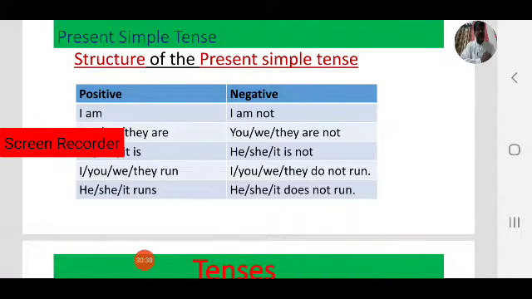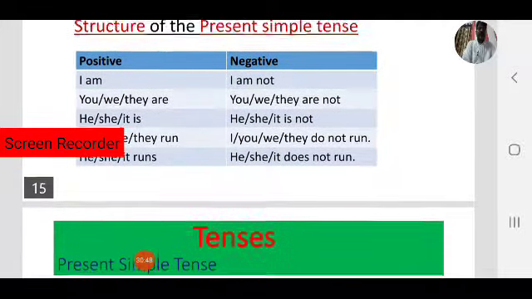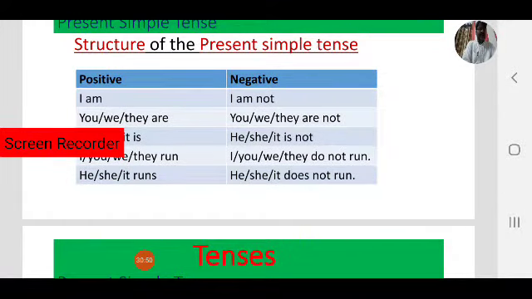Here observe positive, negative. Not, that is status. I am not, you are not, he is not. Like in action verbs we use don't, do not, don't or do not. Their status, am is a status. You are a student, you are not an engineer.